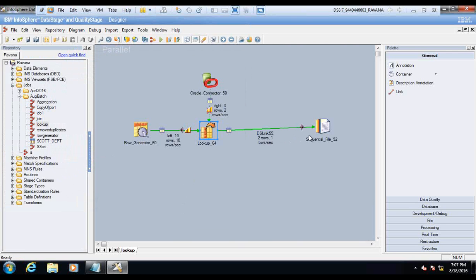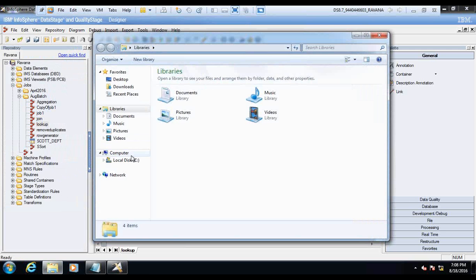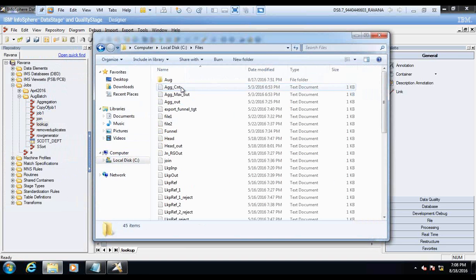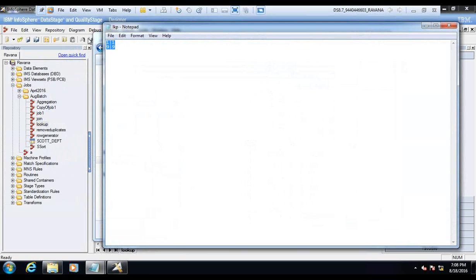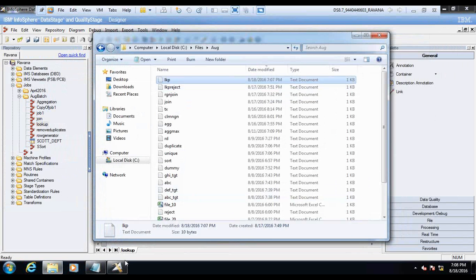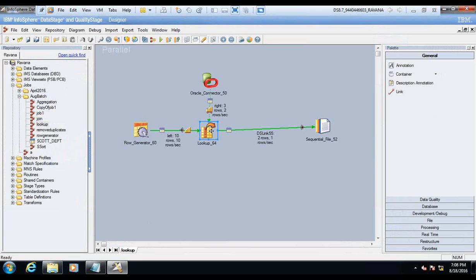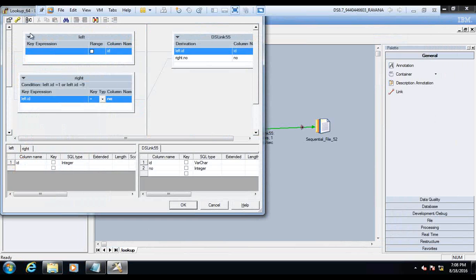Two records have come in the output, saying that 1 and 9 only got matched. You understand, right?